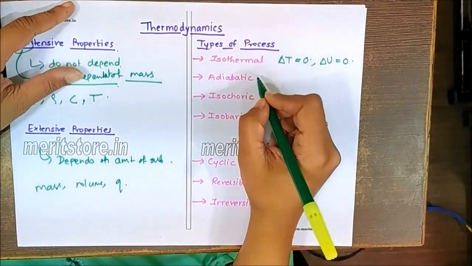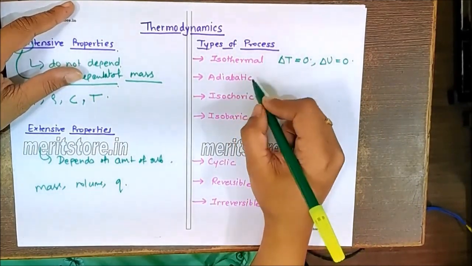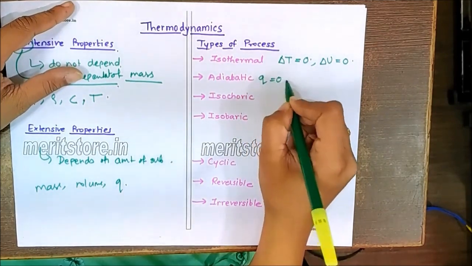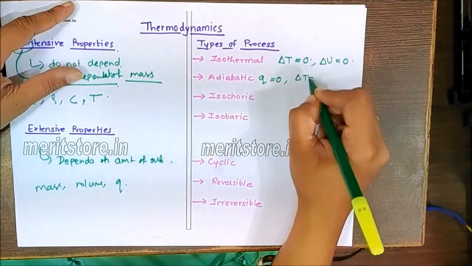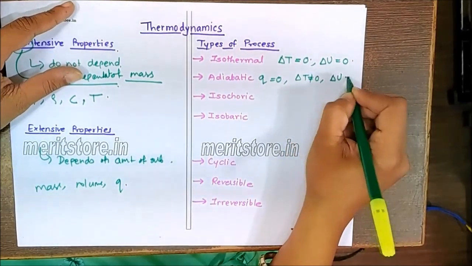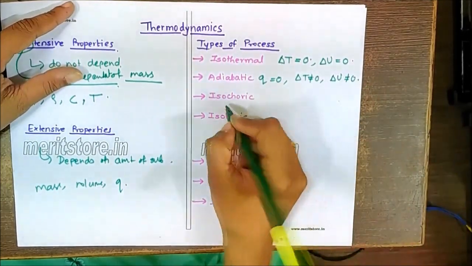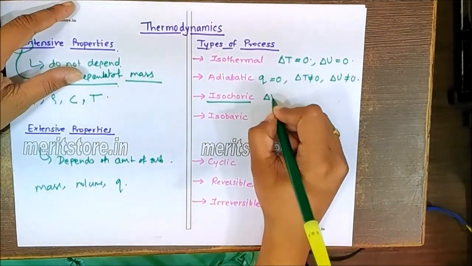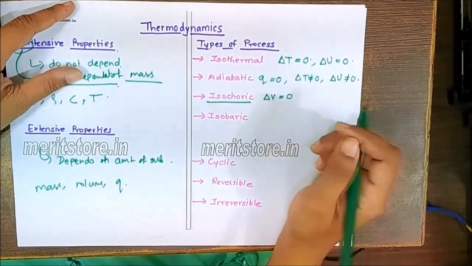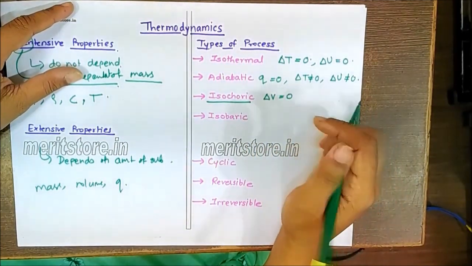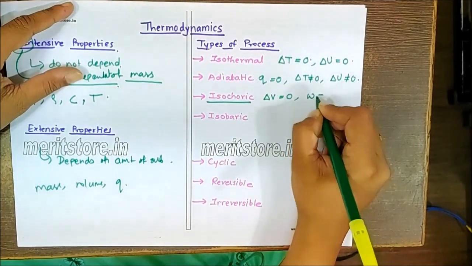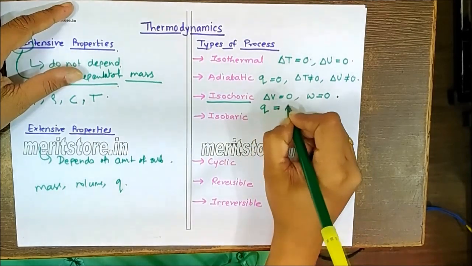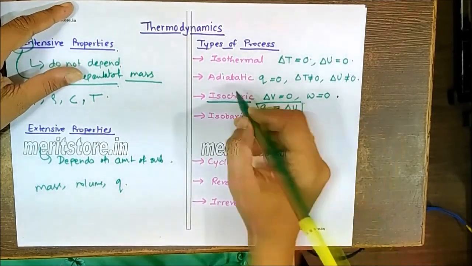In case of the adiabatic process, there is no heat exchange, so we say Q is equal to 0. But in this case, remember delta T is not 0, and delta U is also not 0. In case of the isochoric process, the volume remains constant, so delta V is equal to 0. We have a formula W is equal to P delta V, therefore W will also be equal to 0. And here the heat exchange is equal to the internal energy.